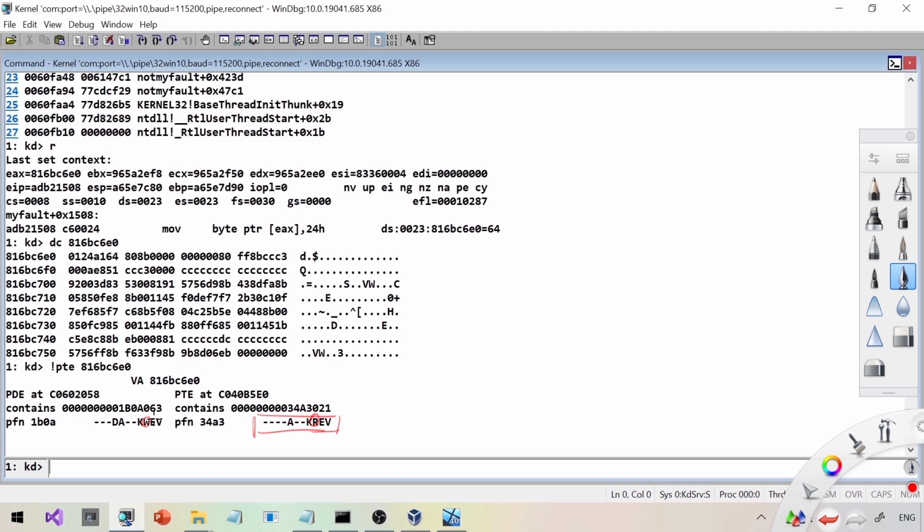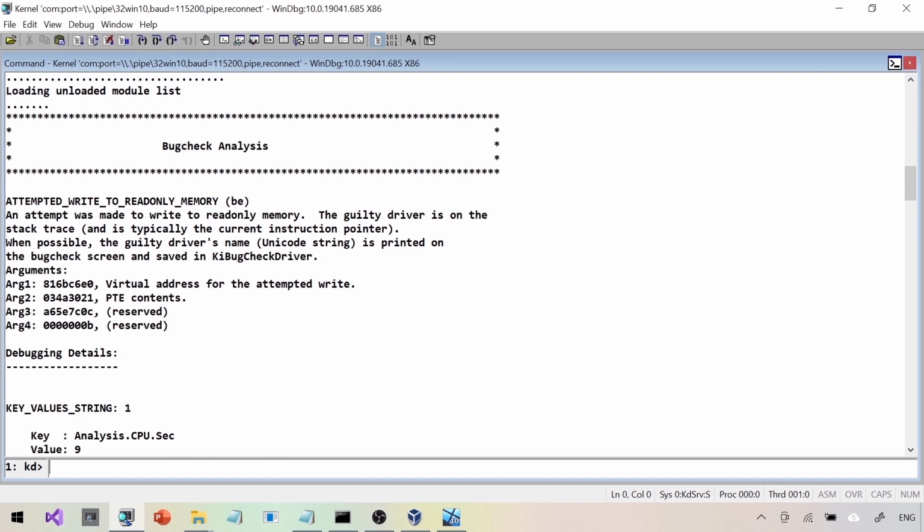Permissions, but in this page it has only read permissions. As long as this is read only, we cannot write into that particular page. We will see that. One more piece of information in the bug check code is the PT contents.